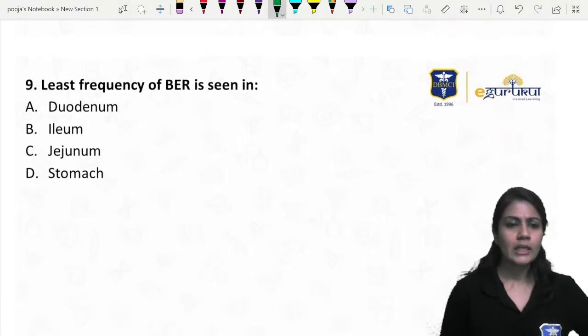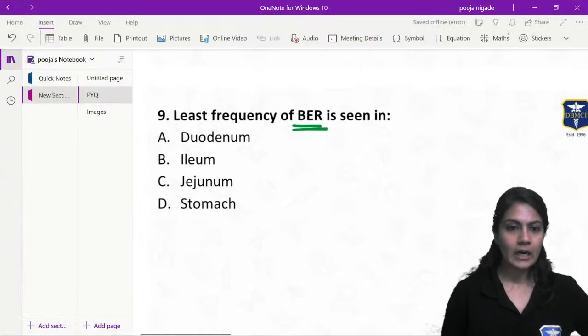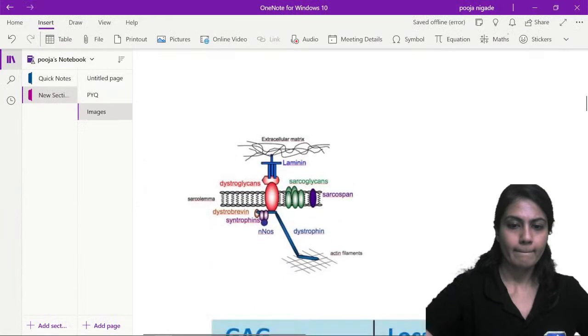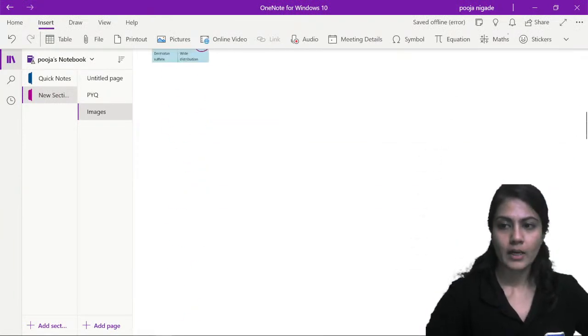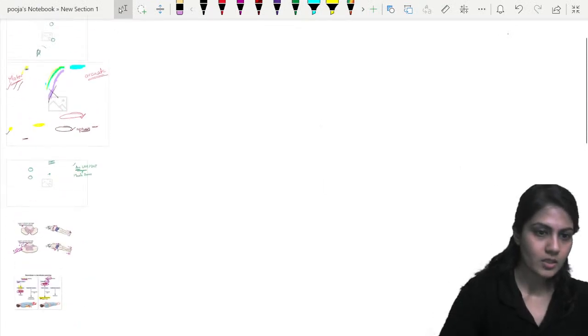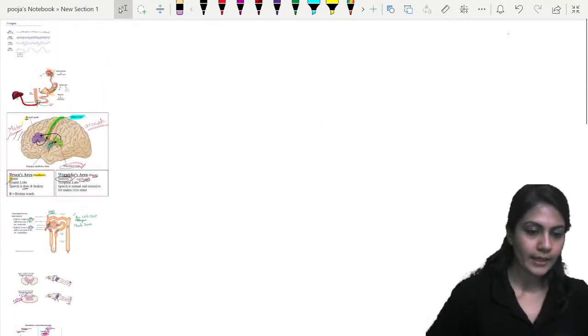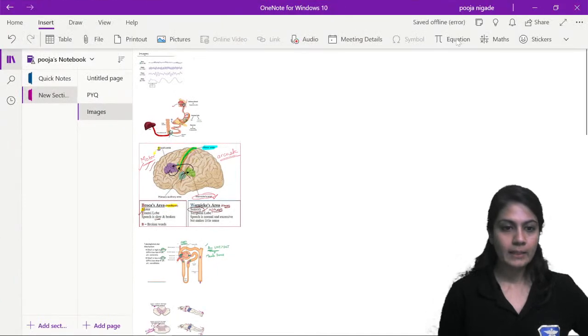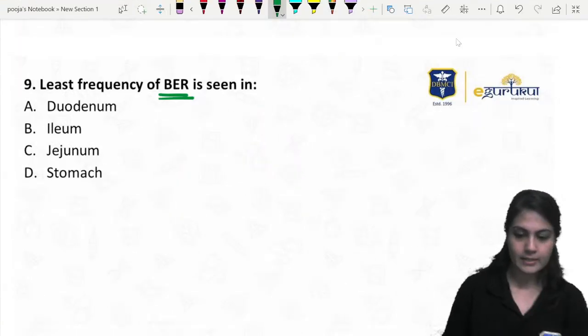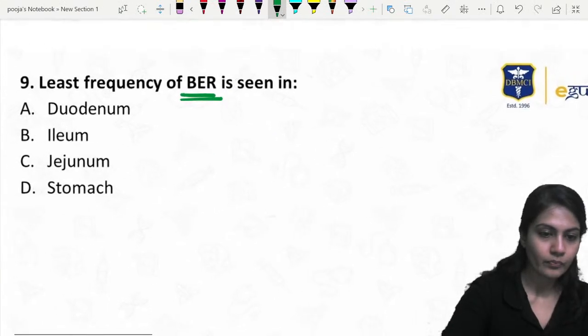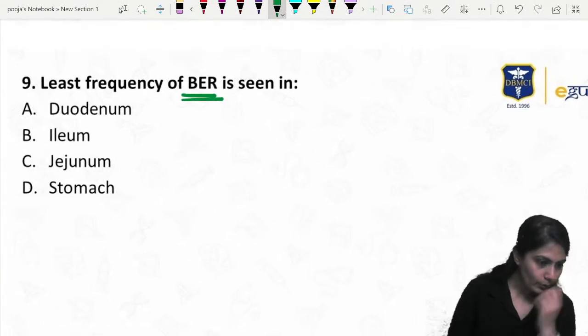Chalo, let's move on. Least frequency BER. Least frequency BER is found in what thing? Okay, I should have that. चलो नहीं दिया है. Least frequency BER. BER is basal electrical rhythm. Basal electrical rhythm. You need not to think about it.